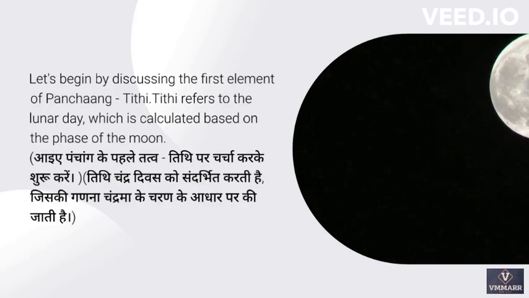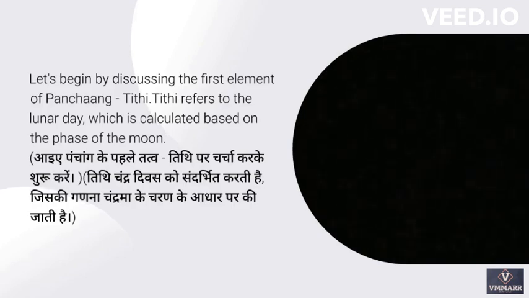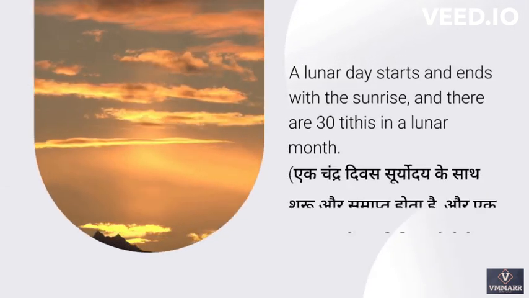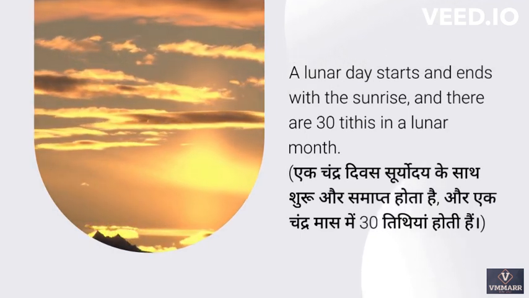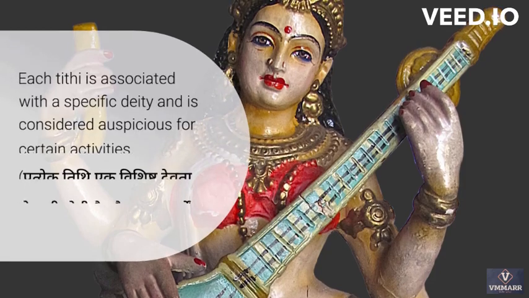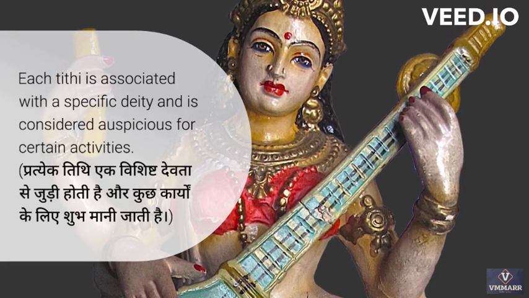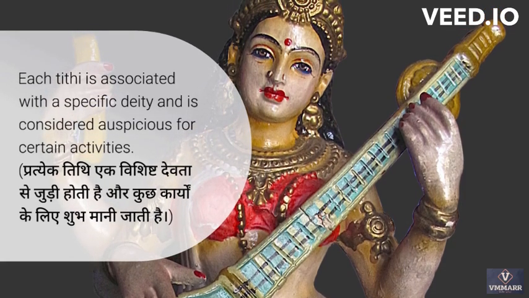Tithi refers to the lunar day, which is calculated based on the phase of the moon. A lunar day starts and ends with the sunrise, and there are 30 tithis in a lunar month. Each tithi is associated with a specific deity and is considered auspicious for certain activities.